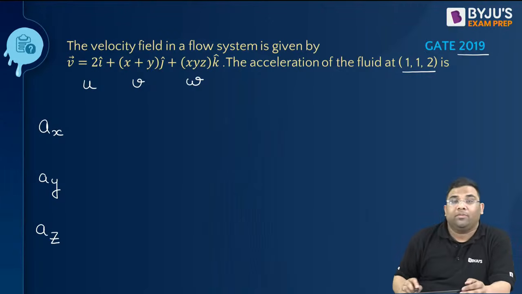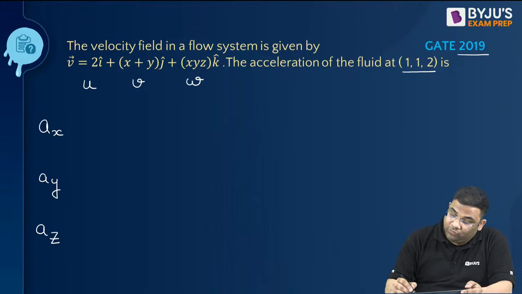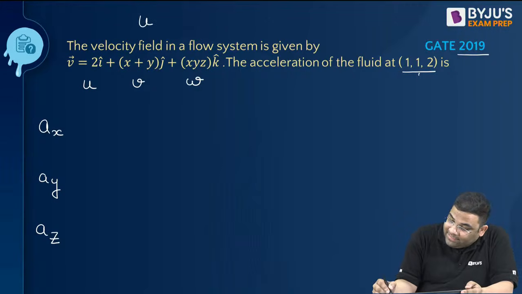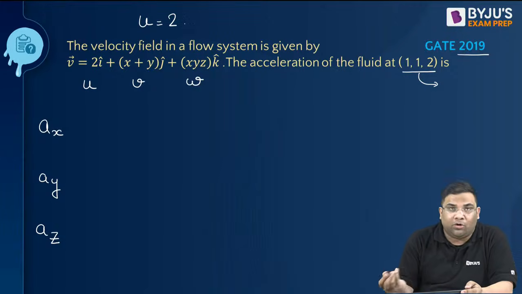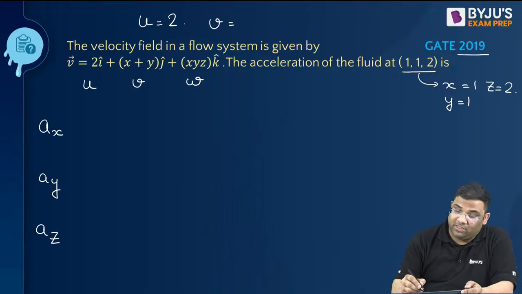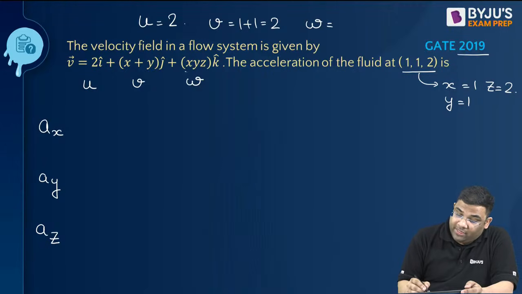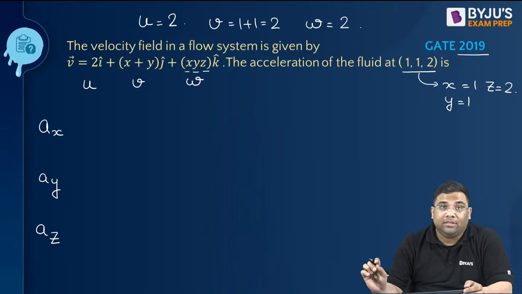I'll give you a small tip. First you find out u, v, w. So what is u here? U at this position will be how much, tell me? It will be 2 only because that's a constant. What will be v? V will be x plus y, where x is equal to 1, y is equal to 1, and z is equal to 1. So your v will be 1 plus 1 is equal to 2. And w will be 1 into 1 into 1, that is 1. So at these coordinates, u, v, w is this.